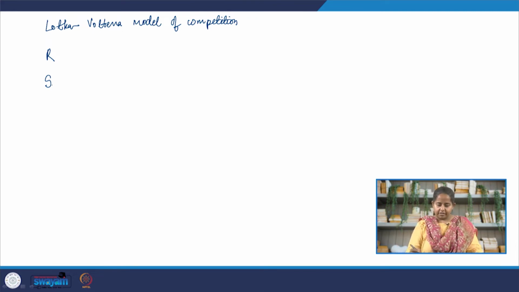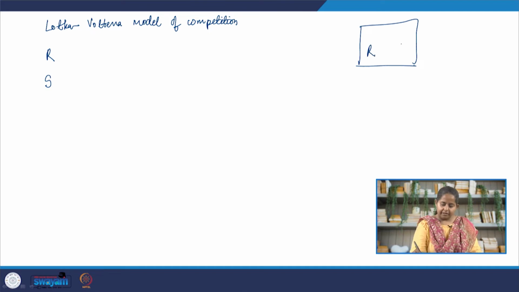So, in a closed system, we have rabbits and we have sheep, and they are competing for vegetation to eat. Now, the assumptions are that there are no predators. So, we will not have hyenas and wolves and foxes hunting rabbits and sheep. We do not have humans hunting them.